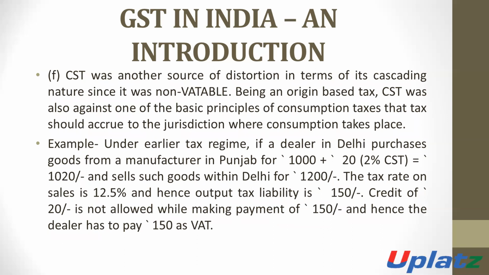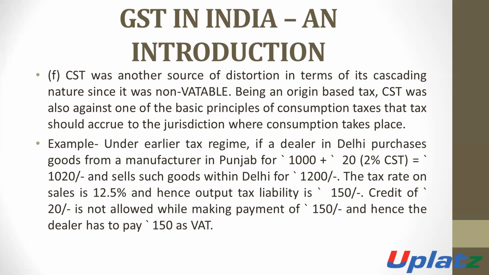Next reason: CST was another source of distortion in terms of its cascading. The CST cannot be adjusted with the VAT.